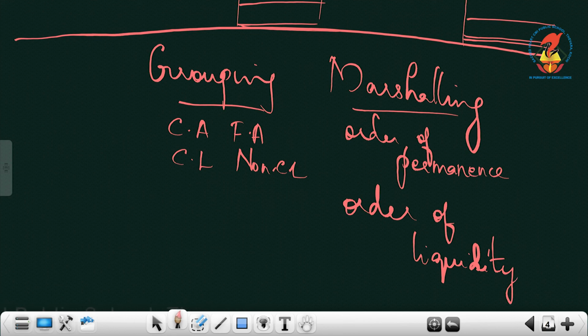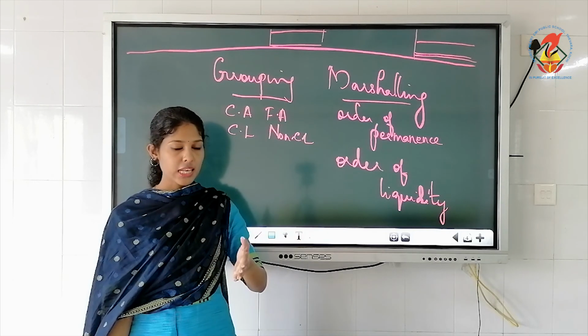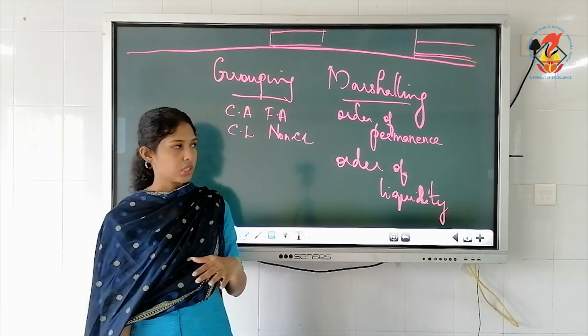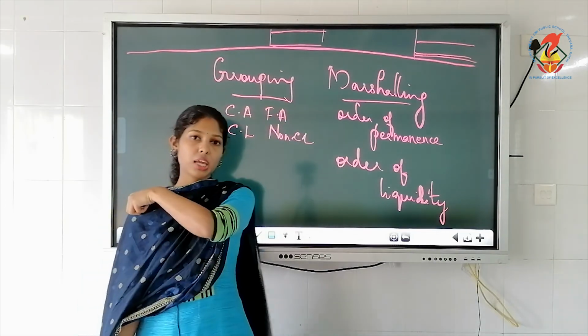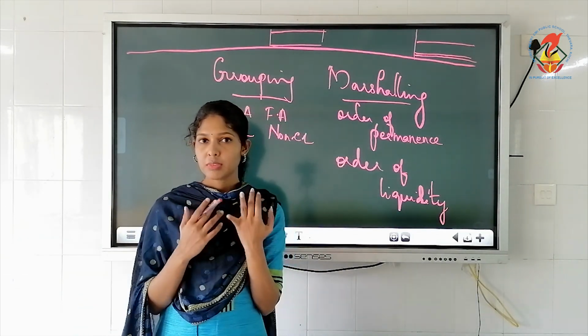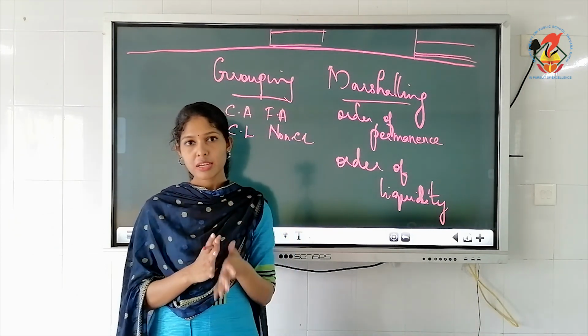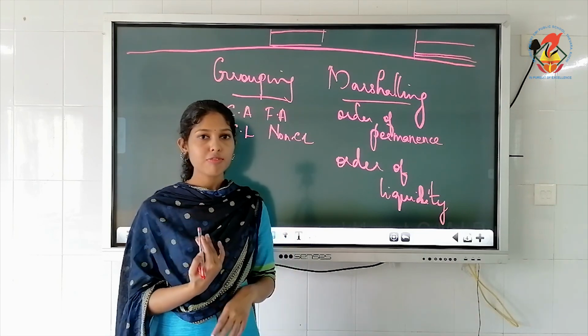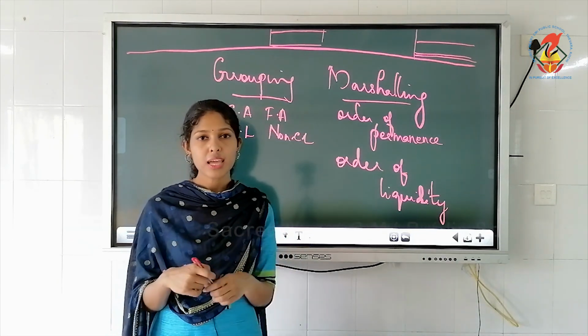That's called marshalling. Arrangement of assets and liabilities in a particular order in the balance sheet. So, you write the meaning of grouping and marshalling also in your notebook. Okay, now is it clear, the process of doing the balance sheet and which are the two orders. So, you have to read the formats, you have to be thorough with the items.